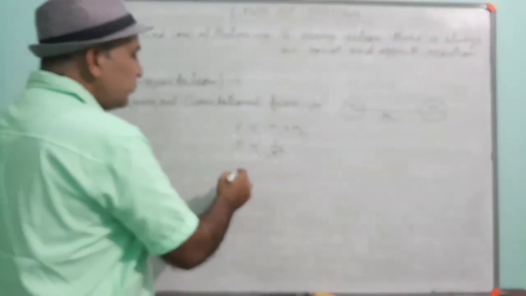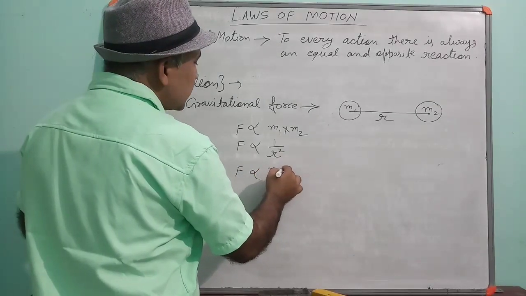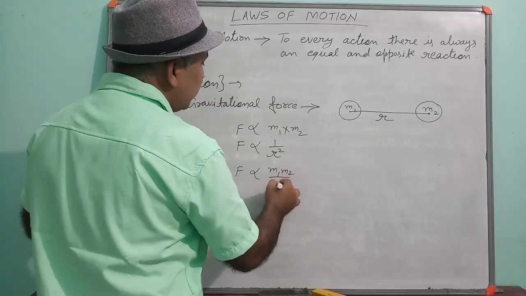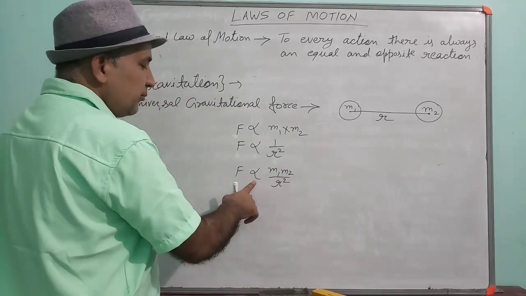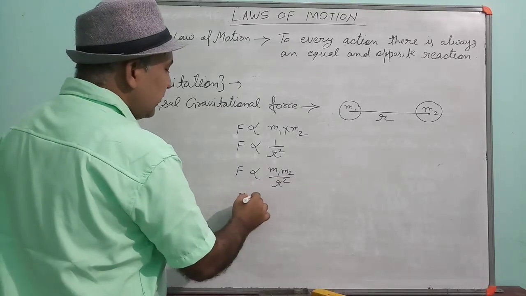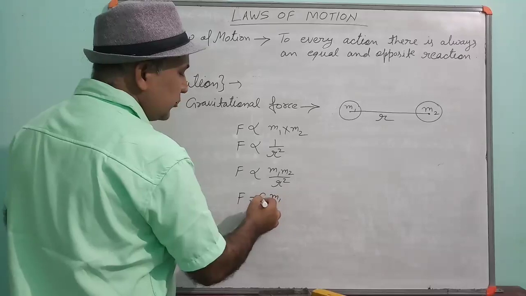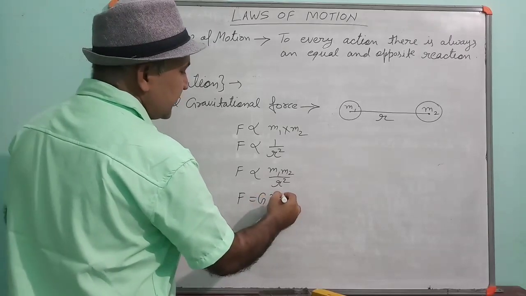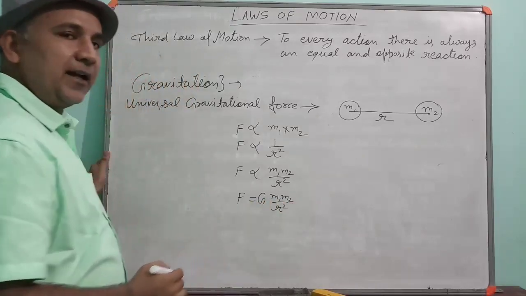If we combine both, we can see that F is proportional to m1 into m2 upon r square. In science, to remove the proportionality, we use one constant. Here the constant term is G. F equals G m1 m2 upon r square.